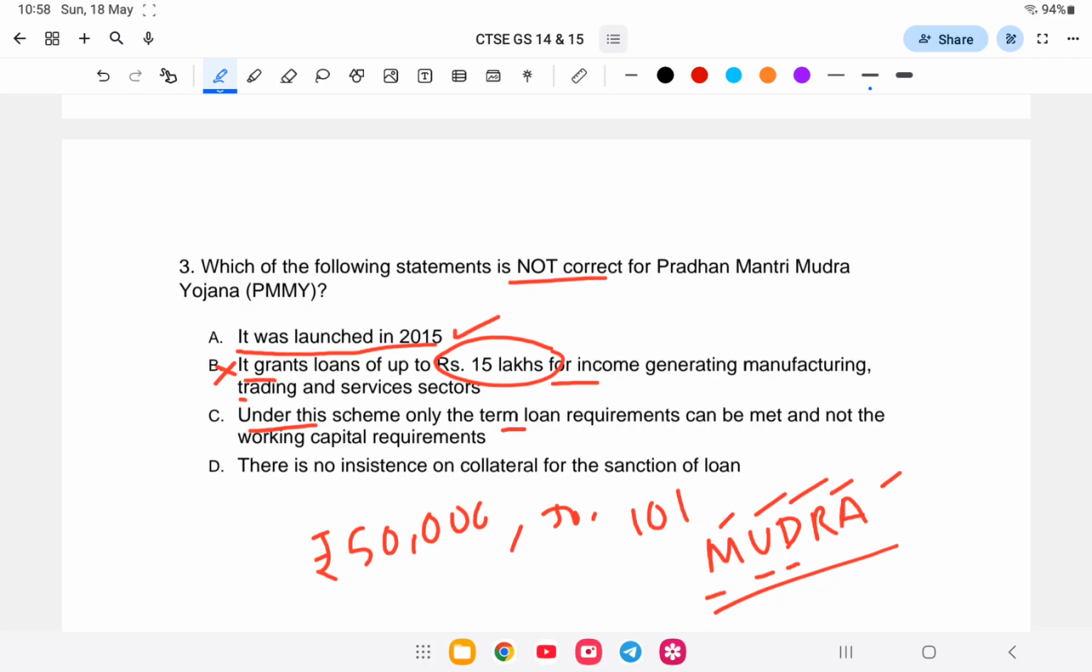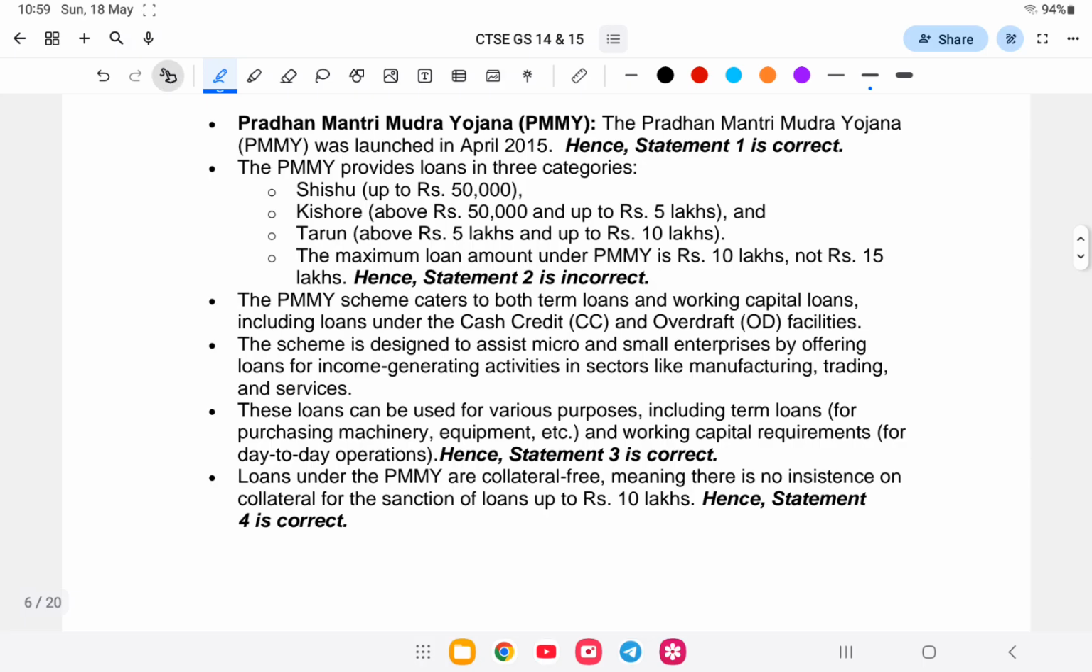Under the scheme only the term loan requirement can be met and not the working capital requirement, correct. There is no insistence on collateral for the sanctioned loan, correct. So option number B is the correct answer. Let us study it in detail. Mudra was launched in April 2015, and it has three categories: Shishu up to rupees 50,000, Kishore from 50,000 up to 5 lakhs, and Tarun up to 10 lakhs. So this is the answer.